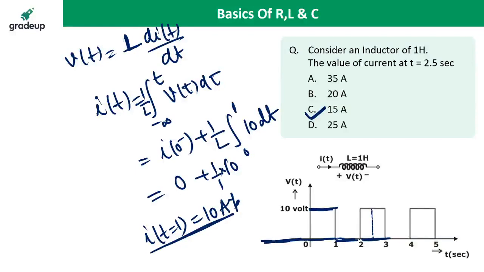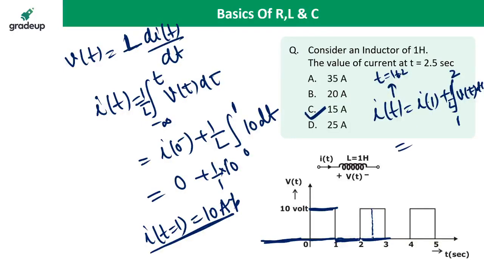Between 1 and 2, I am not applying any voltage. So i(t) is equal to i(1) plus 1 by L integral from 1 to 2 of v(tau) d tau. i(1) is 10 ampere plus 1 by 1 times the integral of 0 dt.